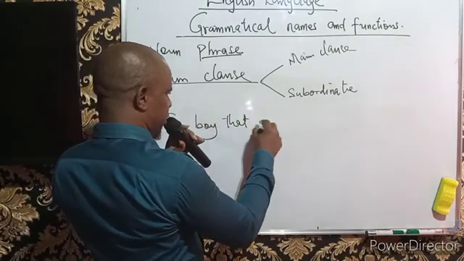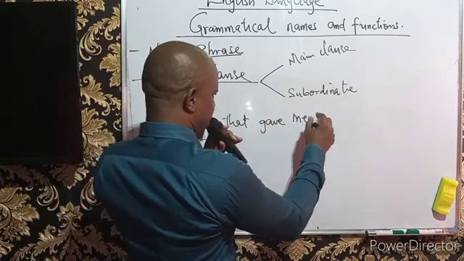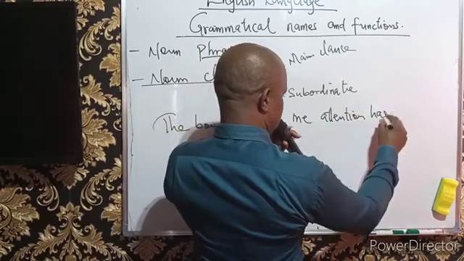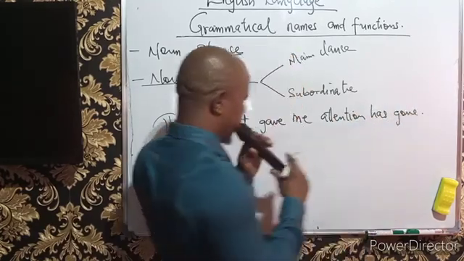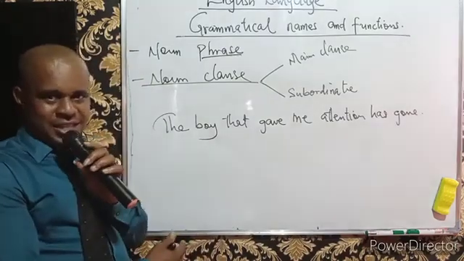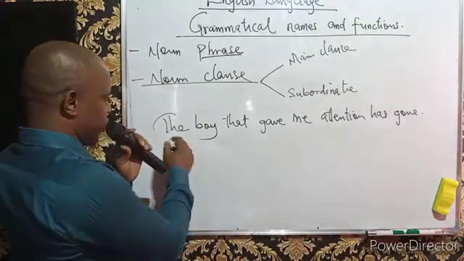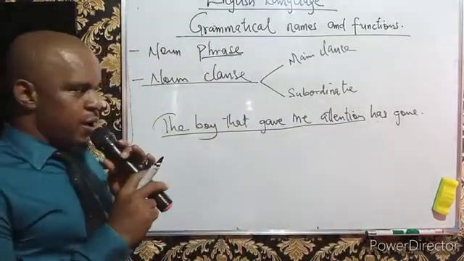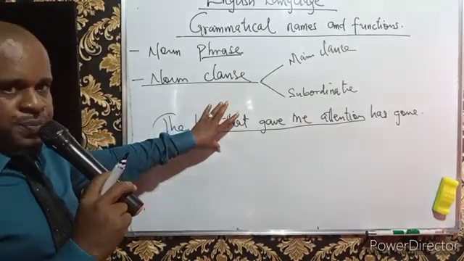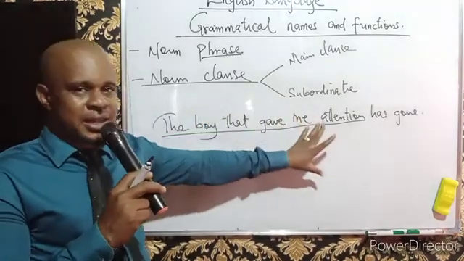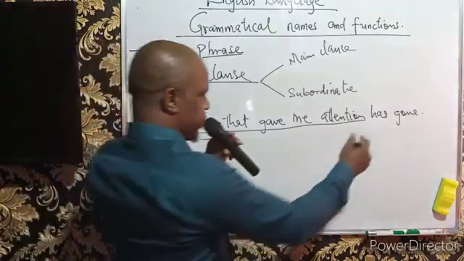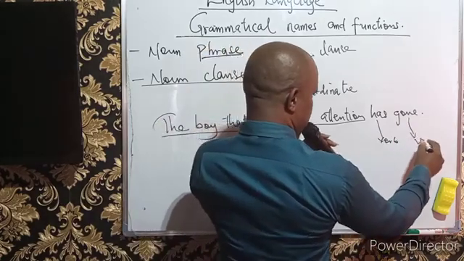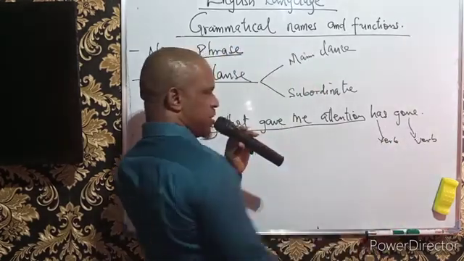that gave me attention has gone. Look at this. The boy that gave me attention. And we have to underline the boy that gave me attention. Now, this is the noun clause established here, underlined like you can see. Now, this is the verb, of course. It is not included. And then this is also the verb. This should be the main verb, and this is the helping verb.